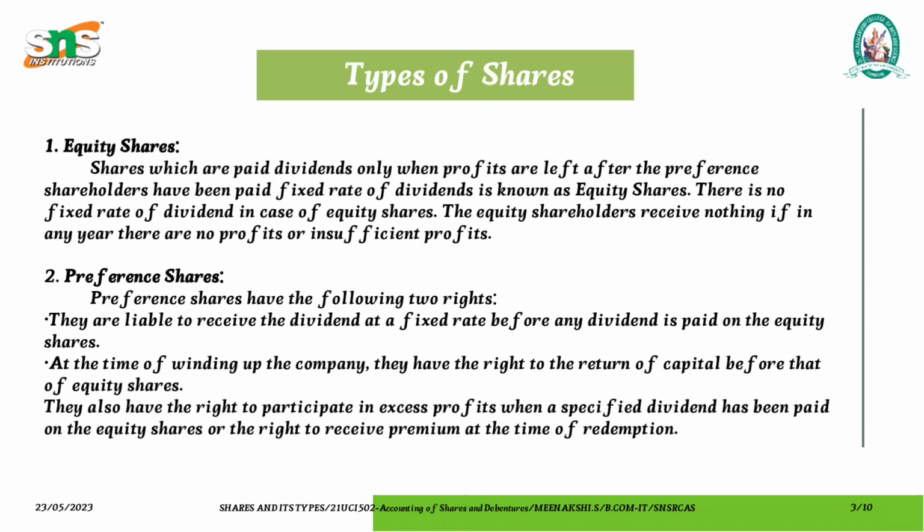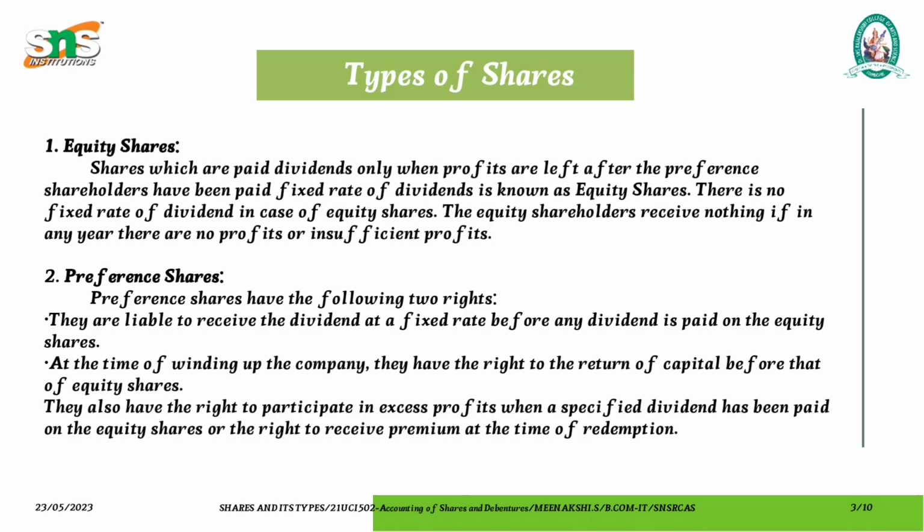Then the second type of share is preference shares. As the name indicates, these shareholders will get two preferences when compared to equity shareholders. The first preference is that these preference shareholders are liable to receive the dividend at a fixed rate before any dividend is paid on the equity shares. At the time of winding up of the company, they have the right to return of capital before that of equity shares. They also have the right to participate in excess profit when a specified dividend has been paid on the equity shares or the right to receive premium at the time of redemption.